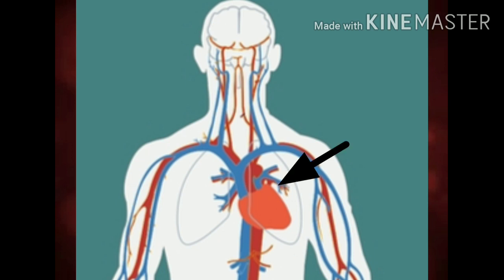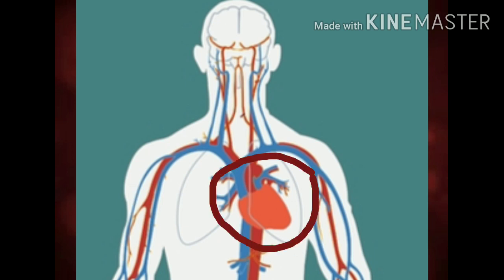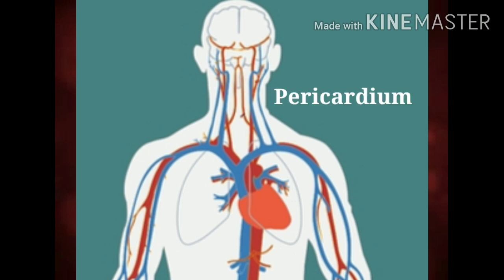The narrow end of the roughly triangular heart is pointed towards the left side. As contraction of heart is more powerful in this region, we feel heartbeat on the left side. Human heart is about the size of a closed fist, that is 12 cm in length and 9 cm in width. Heart is protected by a double-walled membrane called the pericardium. It contains the lubricating pericardial fluid which reduces friction during heartbeat and protects it from mechanical injuries.